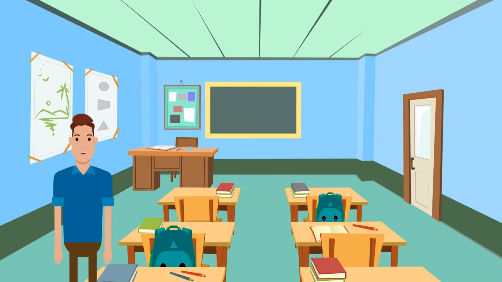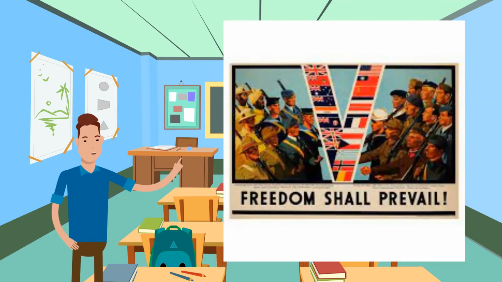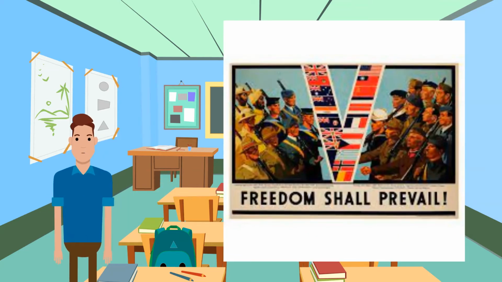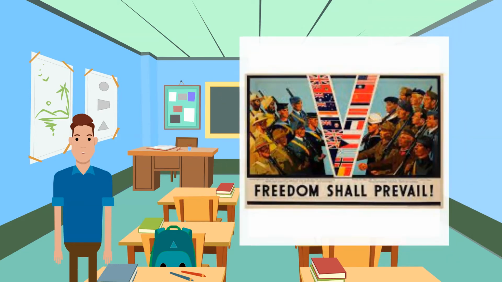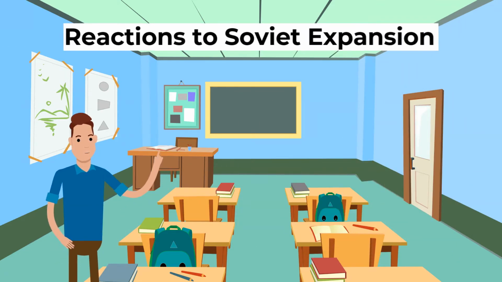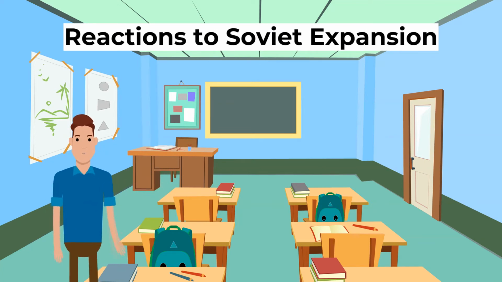For the Western Allies, the setting up of communist government in Eastern Europe was a major concern. World War II had been fought in the name of freedom. Now it seemed that in many countries the hard-won freedom from Nazi dictatorship was being replaced by communist dictatorship. So what were the reactions to Soviet expansion?